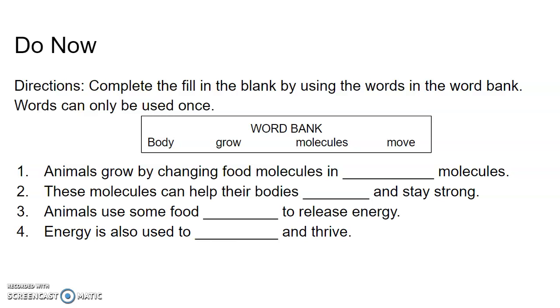1. Animals grow by changing food molecules into body molecules. 2. These molecules can help their bodies grow and stay strong. 3. Animals use some food molecules to release energy. 4. Energy is also used to move and thrive.